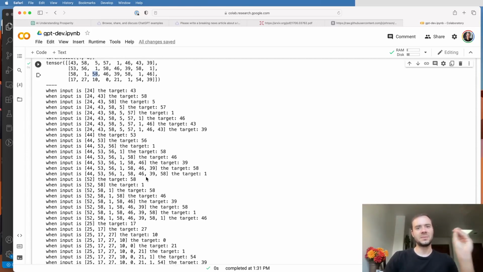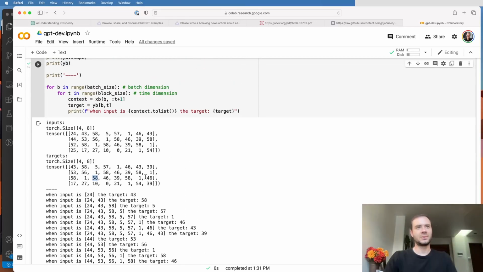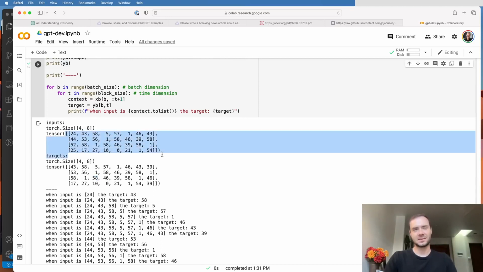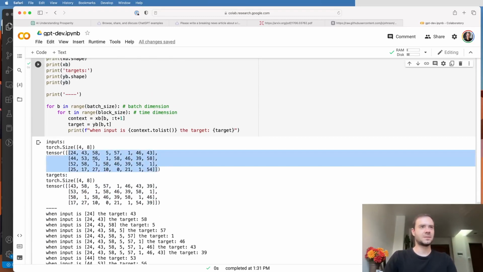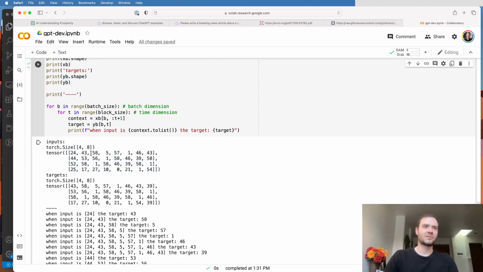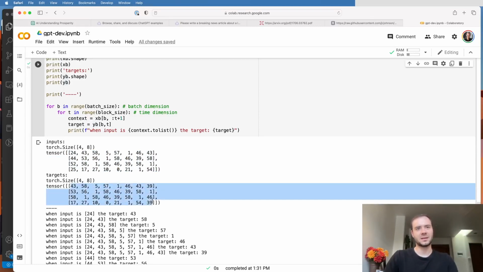These are the 32 independent examples packed into a single batch of the input x, and then the desired targets are in y. And now this integer tensor x is going to feed into the transformer, and that transformer is going to simultaneously process all these examples and then look up the correct integers to predict in every one of these positions in the tensor y.